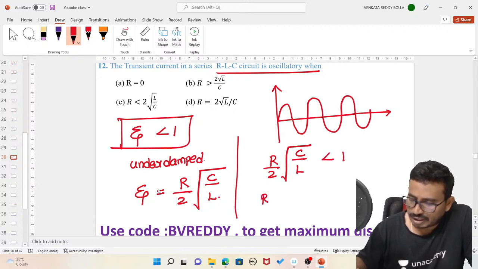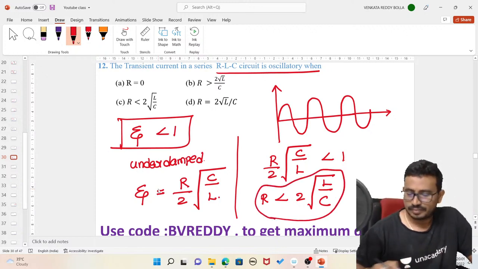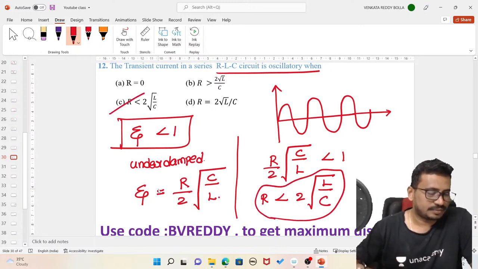So R must be less than 2 into square root of L by C. Isn't it? So the option C. Yes.